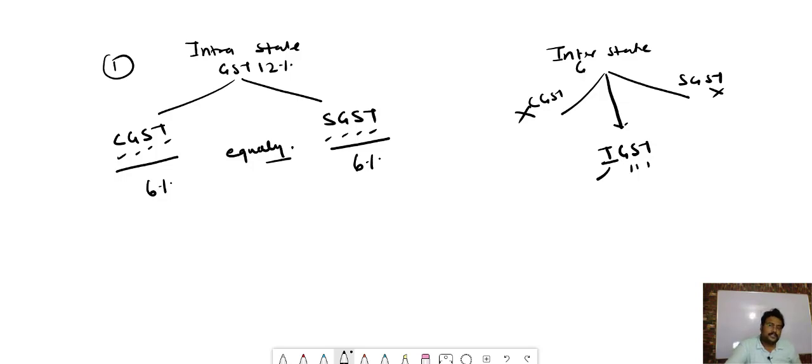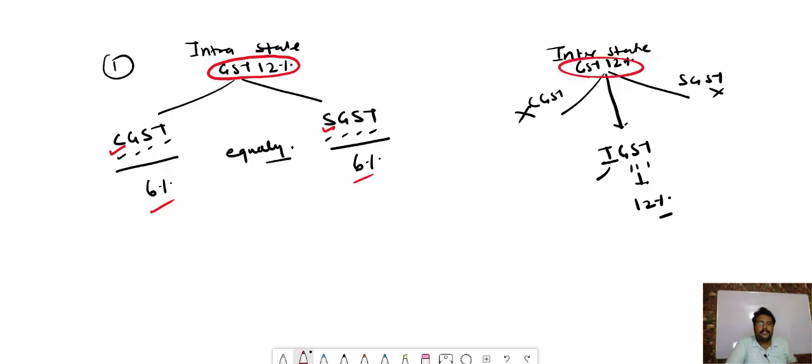Suppose the GST rate is 12%, then IGST will be directly 12%. So in both options, suppose GST is 12%: in intra-state, GST is categorized into CGST and SGST, 6% and 6%. But for an interstate transaction at the rate of 12%, it will be directly applicable as IGST at the rate of 12%. This is the first thing.